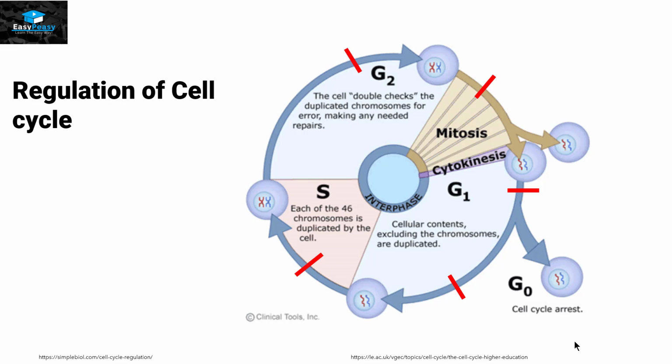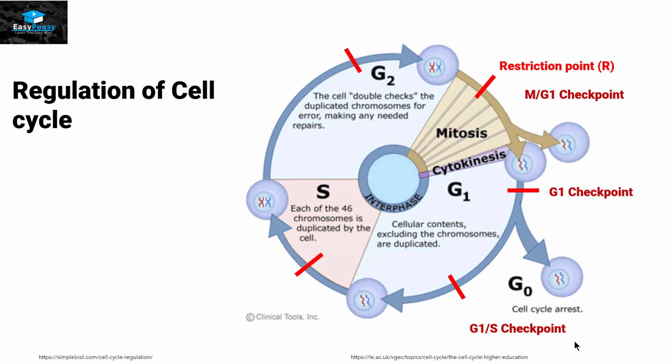These points are called restriction points. They can also be called checkpoints. So the checkpoints that are usually present on the cell cycle are the M/G1 checkpoint, G1 checkpoint, G1/S checkpoint, intra-S checkpoint, and G2/M checkpoint. There might be more checkpoints on this cell cycle, but these are the most common or most prominent checkpoints that are discovered by the scientists.